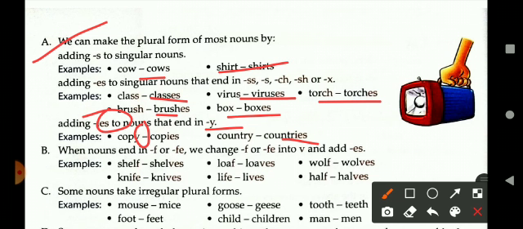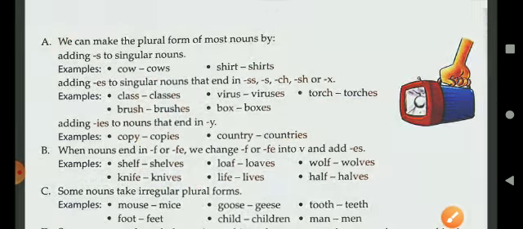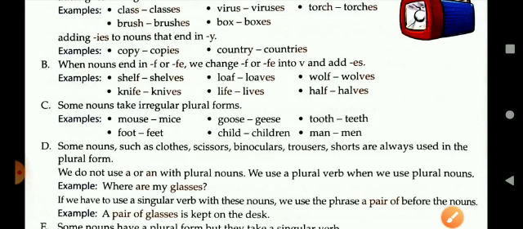Some nouns that end with f or fe change the f or fe into ves, like shelf becomes shelves, knife becomes knives, loaf becomes loaves, life becomes lives, wolf becomes wolves, and half becomes halves. And some nouns have irregular plural forms.